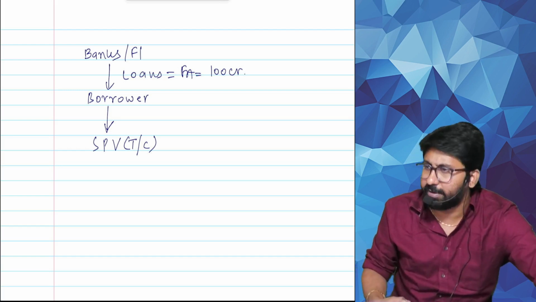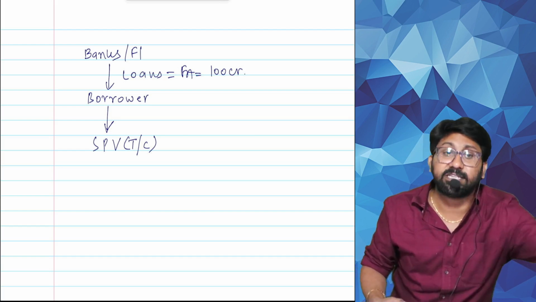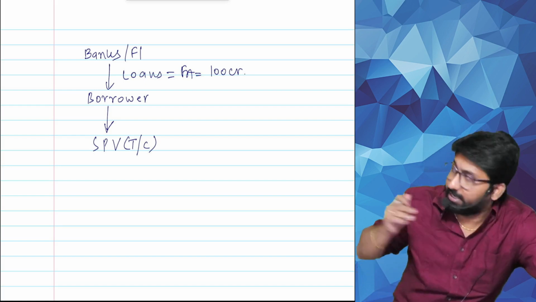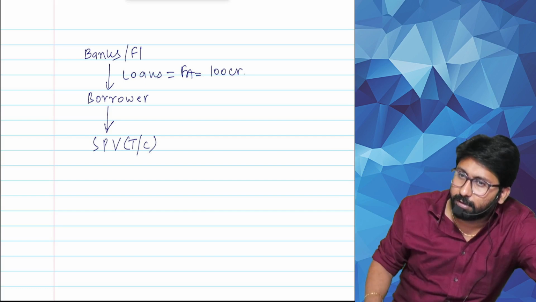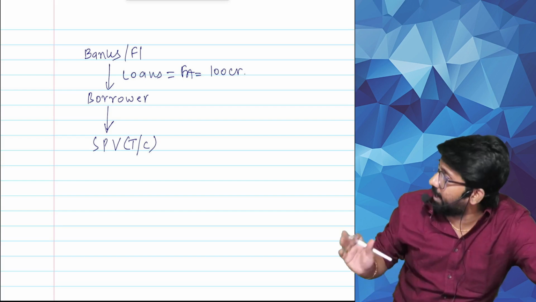ARC Trust means they will call it an Asset Reconstruction Trust, also called a Securitization Trust. What will they do? Let us see. Who gave the loan? You will explain the entire process now. Who will give the loan? Bank gives loan to whom?